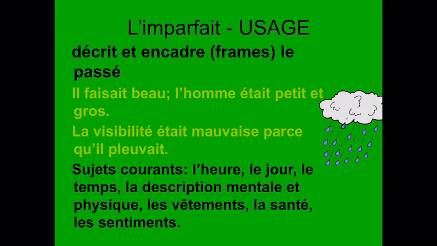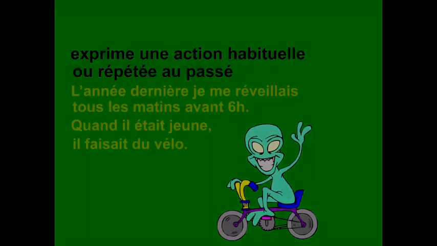Un autre exemple, la visibilité était mauvaise parce qu'il pleuvait. That is, the visibility was poor because it was raining. So here we have described a state using imparfait in the past. So now we see that we use imparfait frequently in the past with l'heure, le jour, le temps, la description mentale et physique, la description des vêtements, la santé, les sentiments, etc.